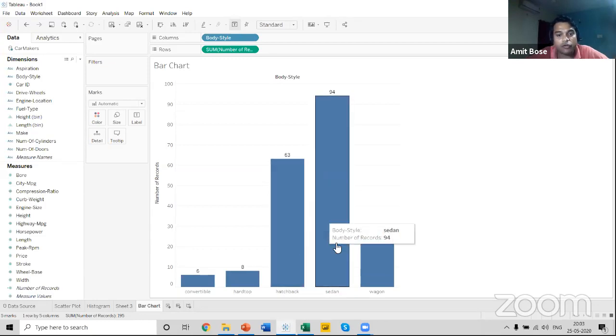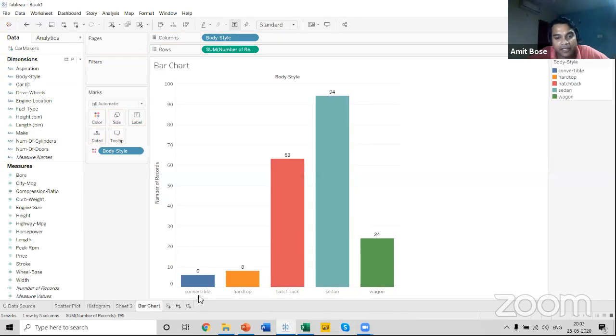Now, what if I want to have a different color for the different body styles? We can just bring the body style over the color mark, and we can have different colors for the different body styles that we have. So we can see the largest collection of our cars are in the sedan model. We have 94 cars for this particular model, and we can easily recognize that the highest production of cars has been made for this particular body style.